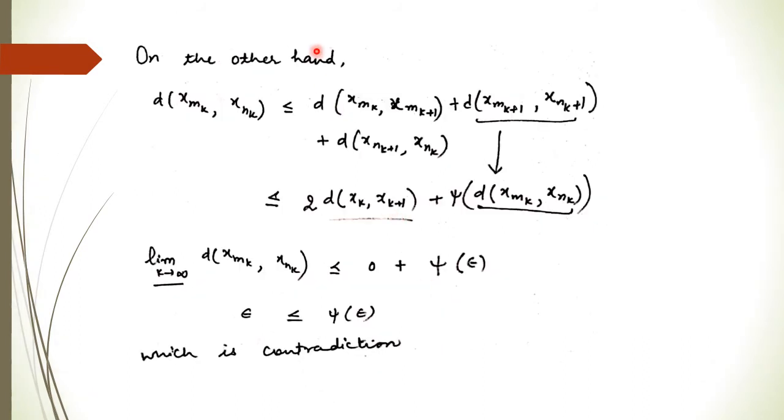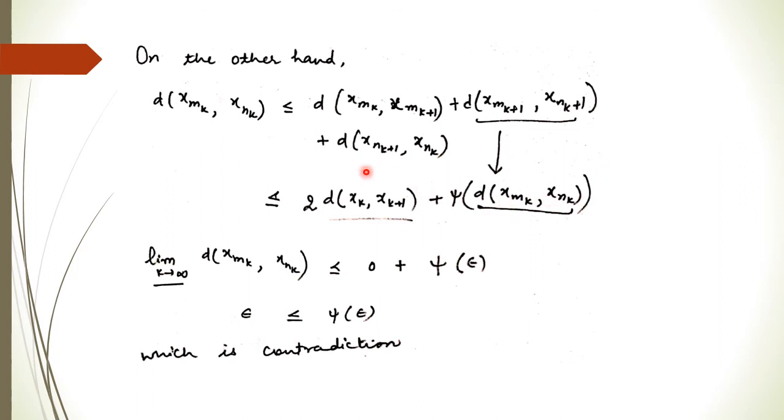On the other hand, if we apply the triangle inequality, right, we add these two points and these two points. First we add this point and then we add x_{n_k+1}. So what we get, we have this by using the triangle inequality, right? These are two consecutives, these are also two consecutives, so basically these are replaced with twice the distance between two consecutives. Okay, and we have this thing, but this is less than or equal to psi times this, so we have this thing.